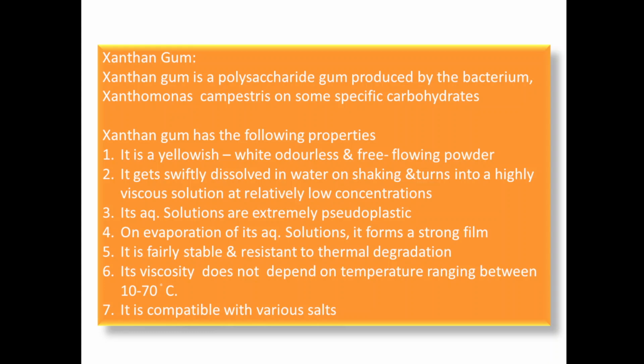On evaporation, its aqueous solution forms a strong film. It is fairly stable and resistant to thermal degradation. Its viscosity does not depend on temperature between 10 and 70 degrees Celsius, and it is compatible with various salts.